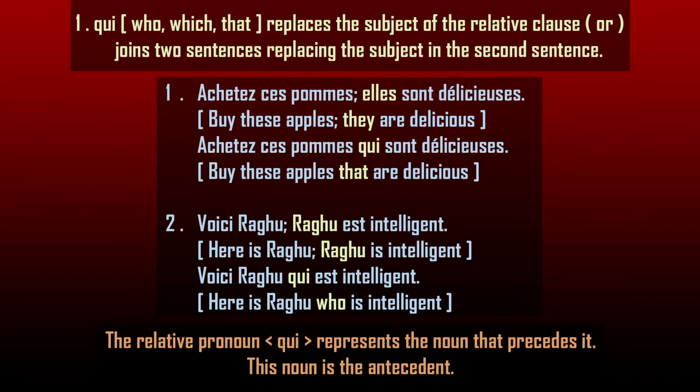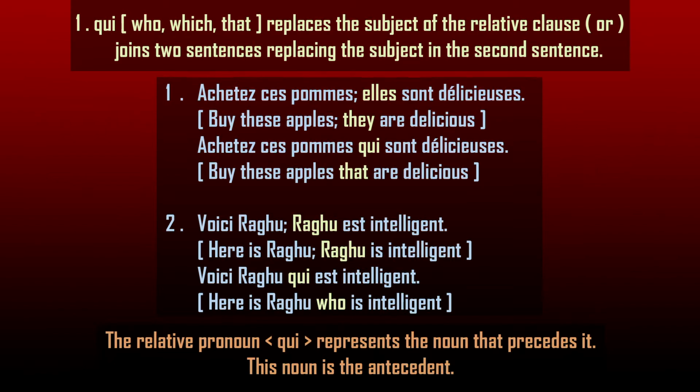The noun apple is an inanimate thing. It's not a person. So, qui takes the meaning of that or which. Buy these apples which are delicious, or buy these apples that are delicious. Now, look at number 2, Voici Raghu. Here is Raghu. Raghu is intelligent.